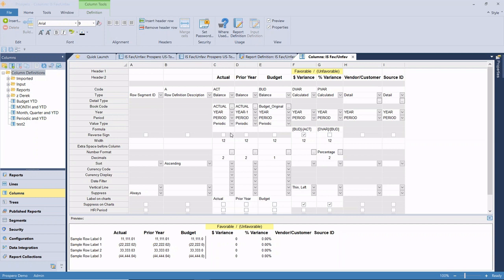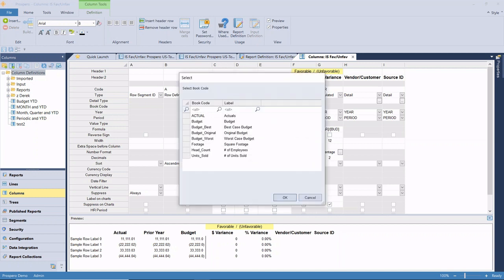In particular, for each of these columns, we've identified, for example, columns C, D, and E as data columns. So these are pulling data, or balance columns we call them, directly from the general ledger or from our data mart in the case of your budget data, and we can select the book code that's defined. You can see any book codes that are defined within your general ledger are going to be visible here.